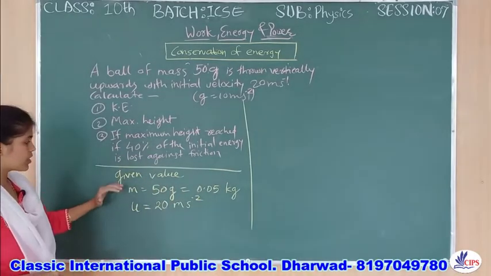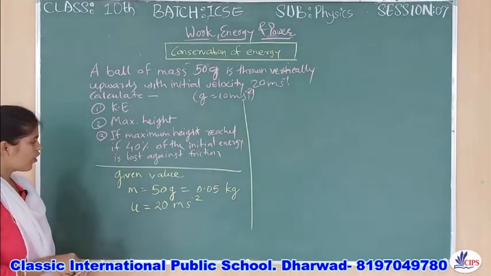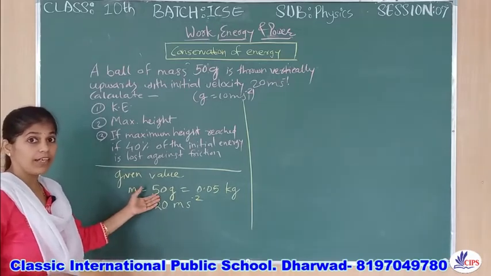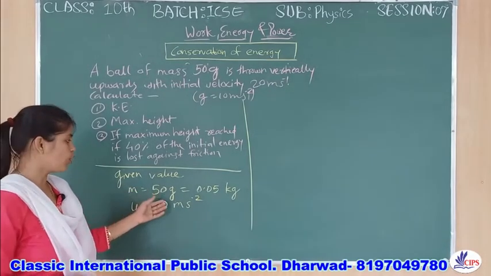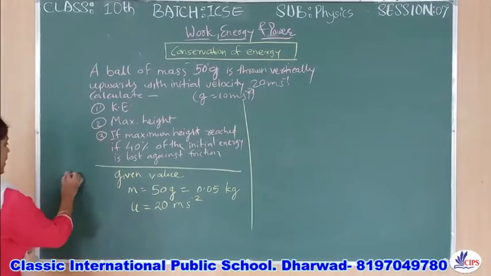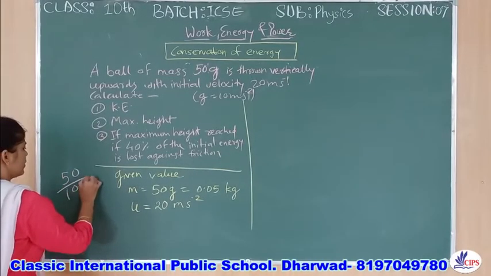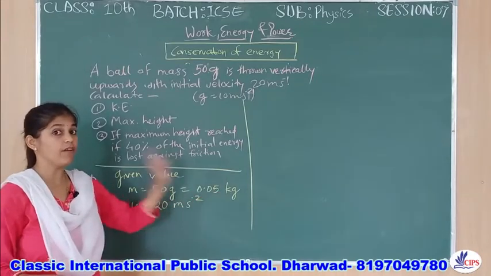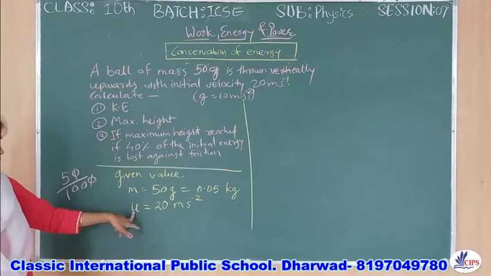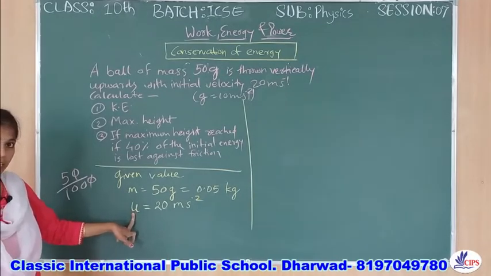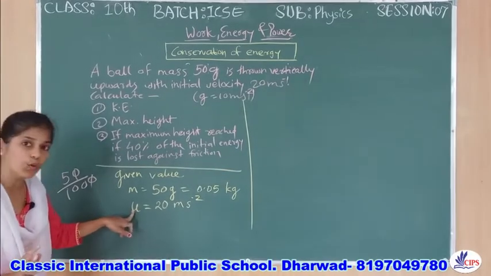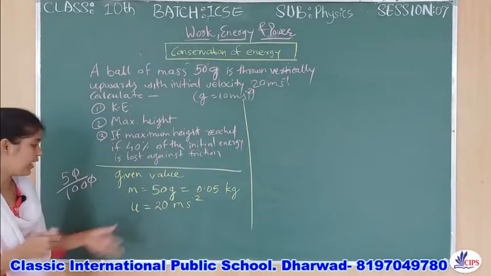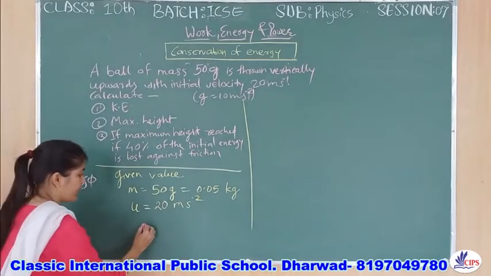Now here the answer. First of all, the kinetic energy. For the kinetic energy, the given mass is 50 grams. We need to convert it into kilograms. So what will you do? 50 divided by 1000, and by that way you will get 0.05 kilogram. Now the next one is initial velocity. They have mentioned it is initial only, u only, not the full velocity. We don't know what the velocity was at the height, right? So what formula will we write?